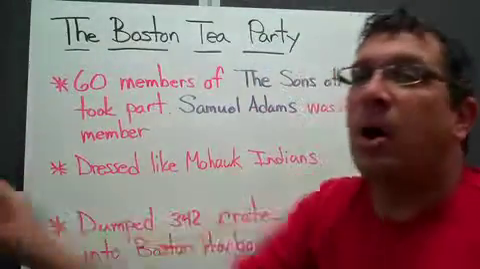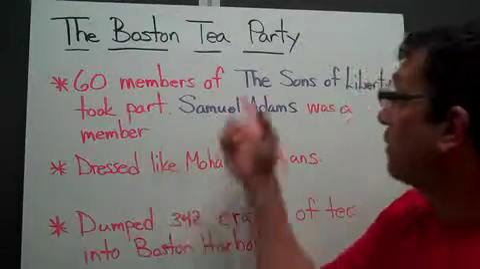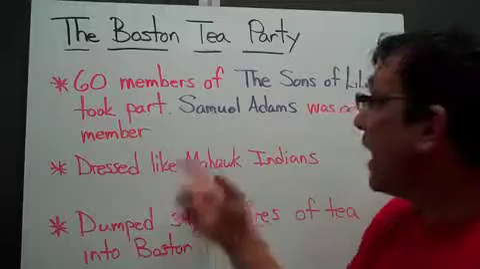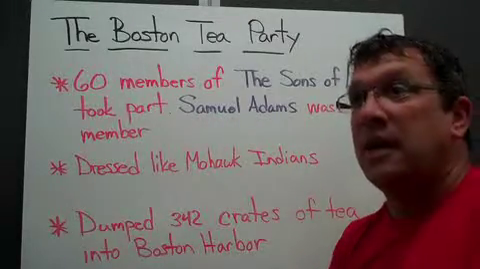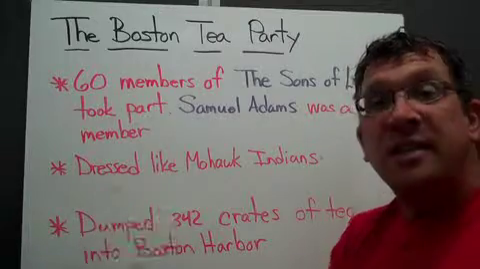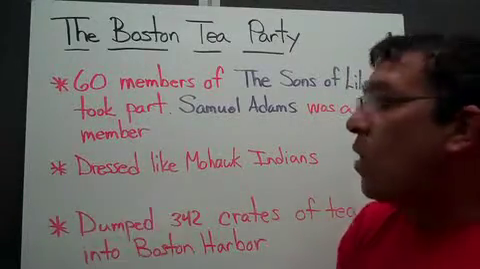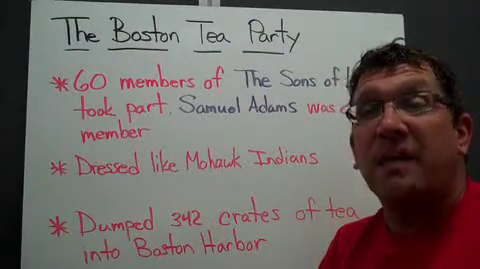the Boston Tea Party. Now, there were 60 members of a group called the Sons of Liberty that took part in this. And the Sons of Liberty were organized by this man, Samuel Adams. Samuel Adams had a history of protesting some of those taxes that we talked about earlier. They dressed like Mohawk Indians and climbed onto about 3 different boats that the British had in Boston Harbor.